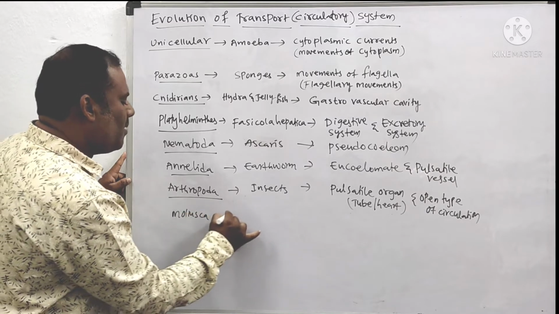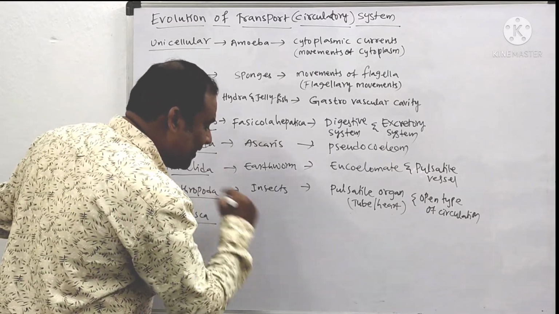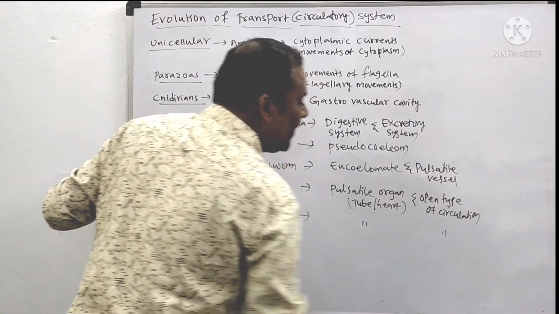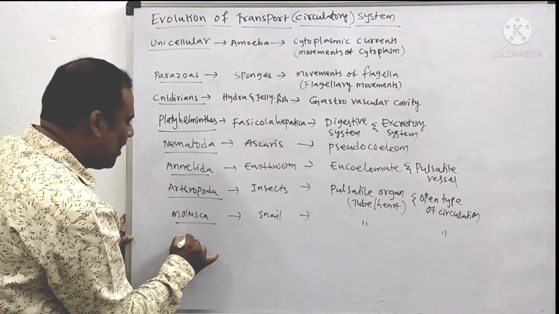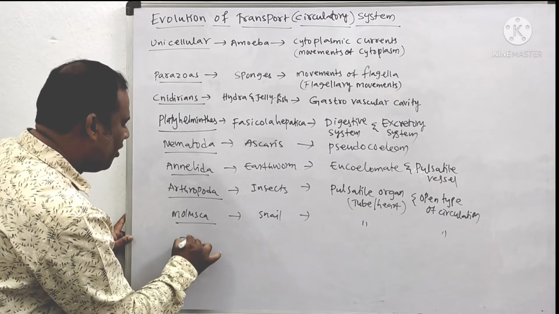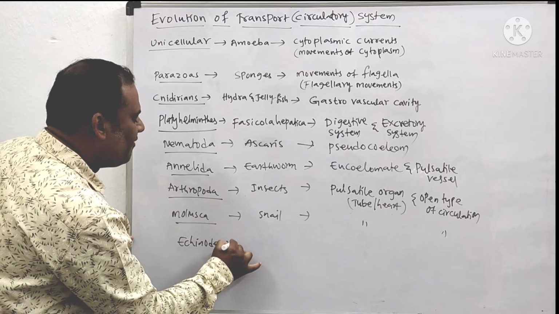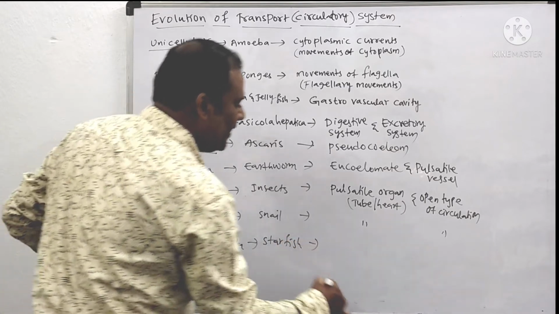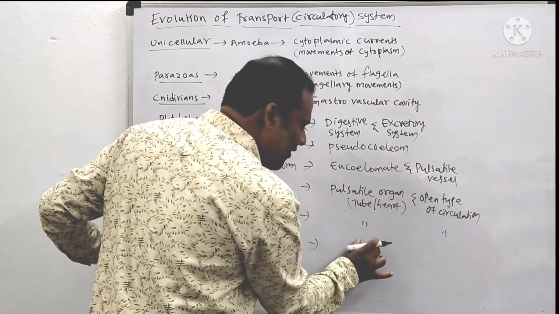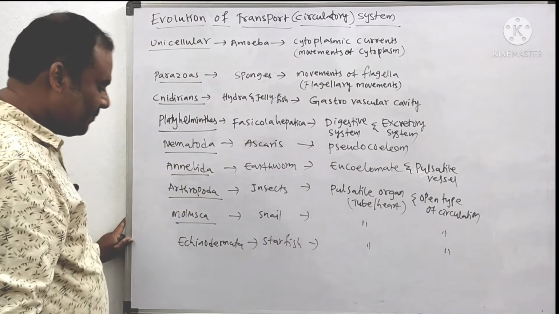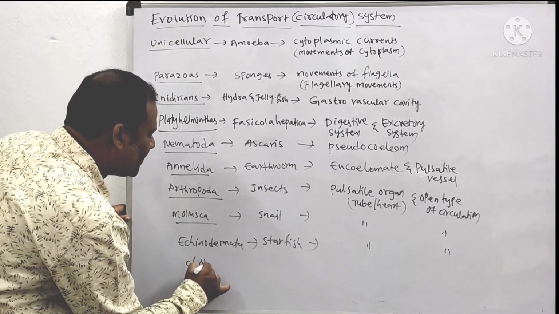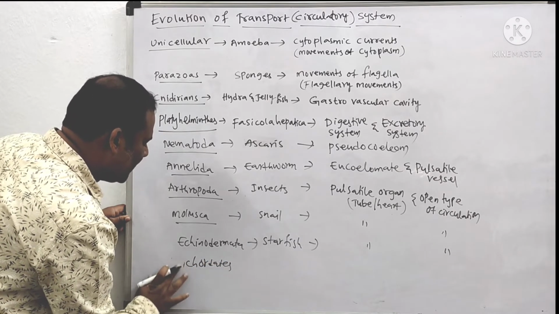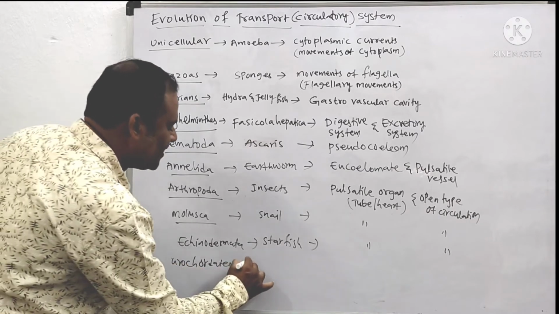And next one is Mollusca. The best example is snail, etc. In this also there is a pulsatile organ and open type of circulation. Next one is Echinodermata. An example of Echinodermata is starfish. Here they also have somewhat well-developed organs and open type of circulation. Next one is Chordates, the urochordates, which have open type of circulation.